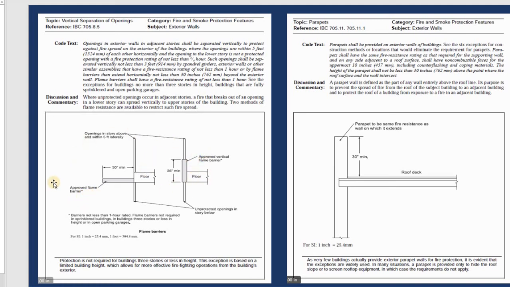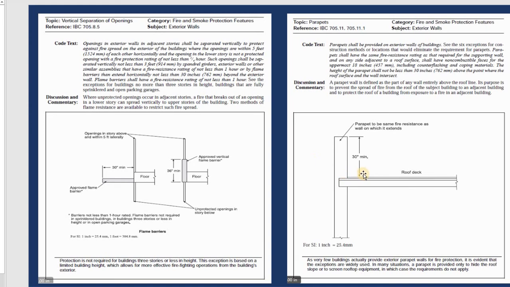So basically we have many more things about the fire resistance codes and, you know, the smoke detector, for example. And you have the building and you have the exterior wall. This is the exterior wall of the building, and after that you have the roof deck right here. That means the top of the building. However, when you start to create this one, this is the exterior wall, and it's higher than the roof, 30 inches minimum, like this. This is the exterior wall, but it's, you know, higher than the roof level. And this one, they call the parapet.